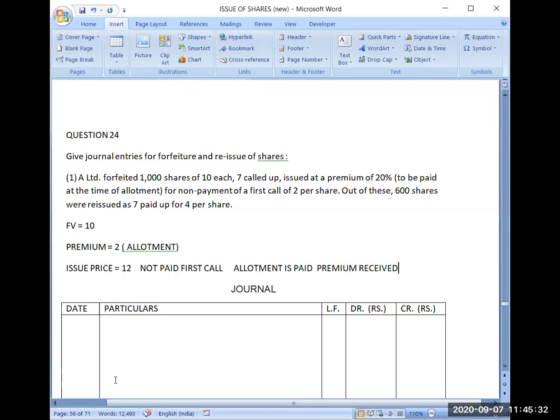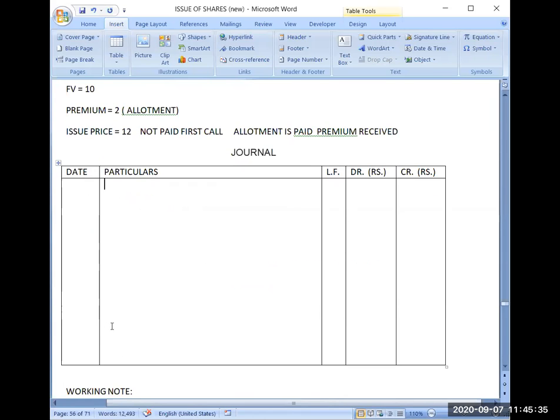Now we will move towards the entry. Okay, now I am doing the entry. So equity share capital account debit. Securities premium will not touch. Whatever he has not paid, equity share first call account.